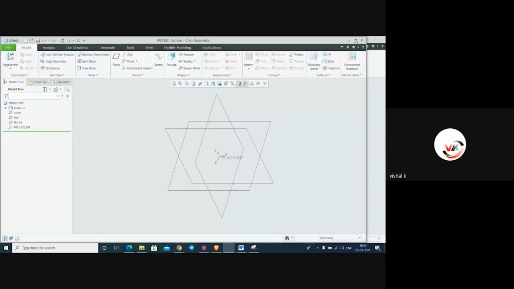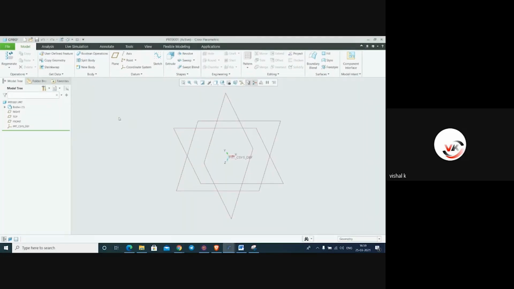Now this is the interface of part modeling in Creo 7.0. If maybe some of you have used Creo 5.0, it is looking the same, but there is a little bit of difference in commands and other things that we will see. So here it is regenerate. If we have edited some sketches and features in our part modeling, use Control G for regenerate, and the same command is regenerate here. This is the user defined feature.